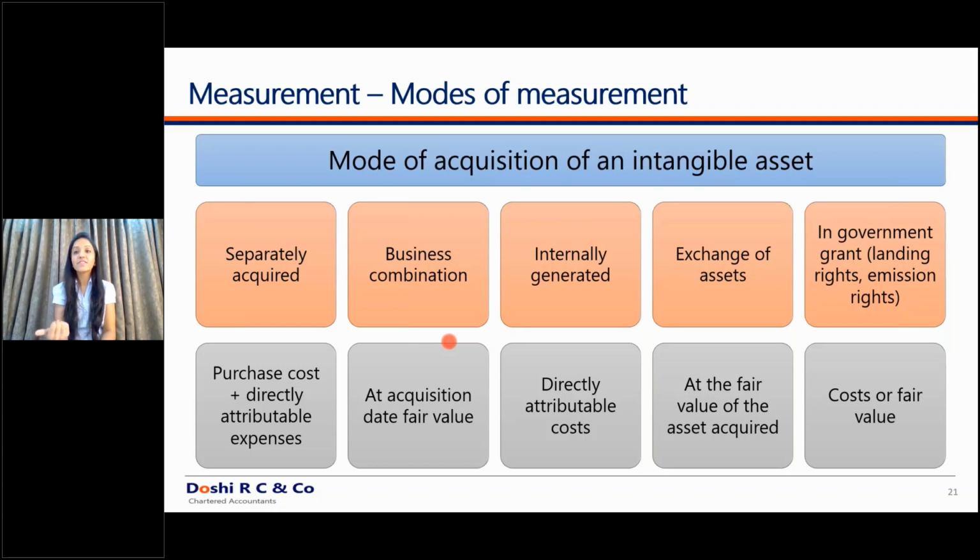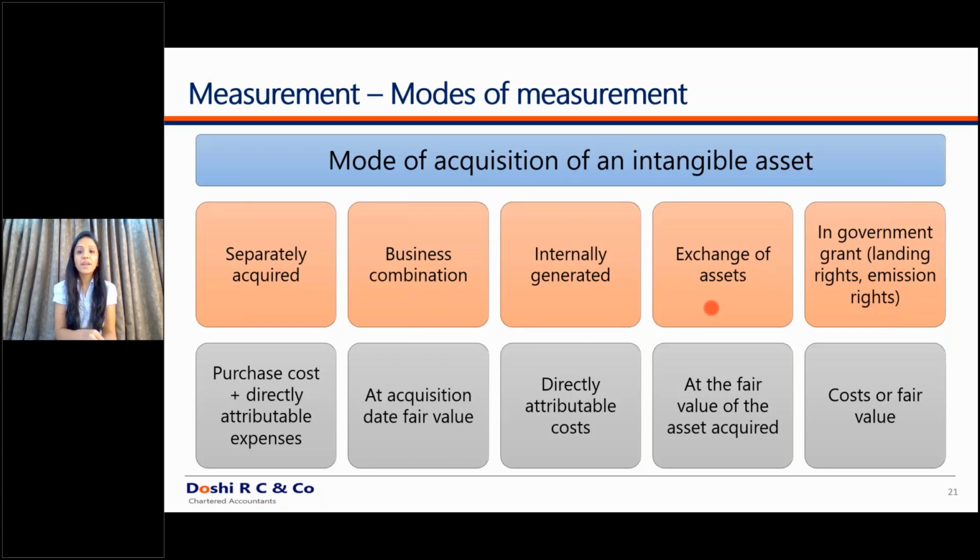What if you're receiving an asset out of a business combination? What to do in that case? We will discuss this in detail in Ind AS 103, but still, to get a holistic view, in that case such assets are recognized at fair value as on the date of acquisition. Internally generated assets, which are allowed to be capitalized, are recognized using the directly attributable costs. Then the exchange of assets. In case of an exchange of assets, the asset has to be recognized at the fair value of the asset acquired or given up, whichever is clearly identifiable.